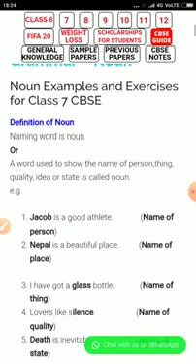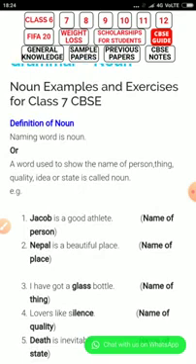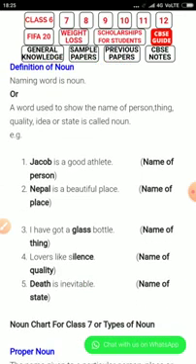See here, Jacob is a good athlete. So what is Jacob? Jacob is a proper noun. Nepal is a beautiful place. So Nepal is a proper noun.